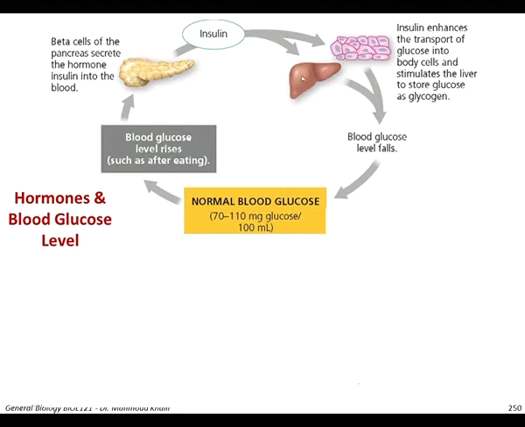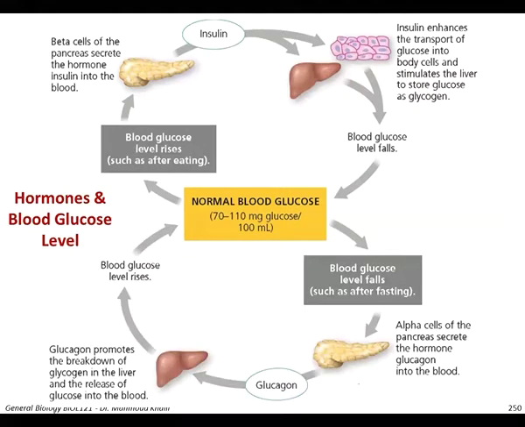This insulin will target these organs to extract glucose from the blood and store it in the liver and the muscles, for example, and this leads to a decrease of the blood glucose level in order to reach the normal level of glucose in the blood. So this circuit explains how the insulin hormone lowers the blood sugar level.